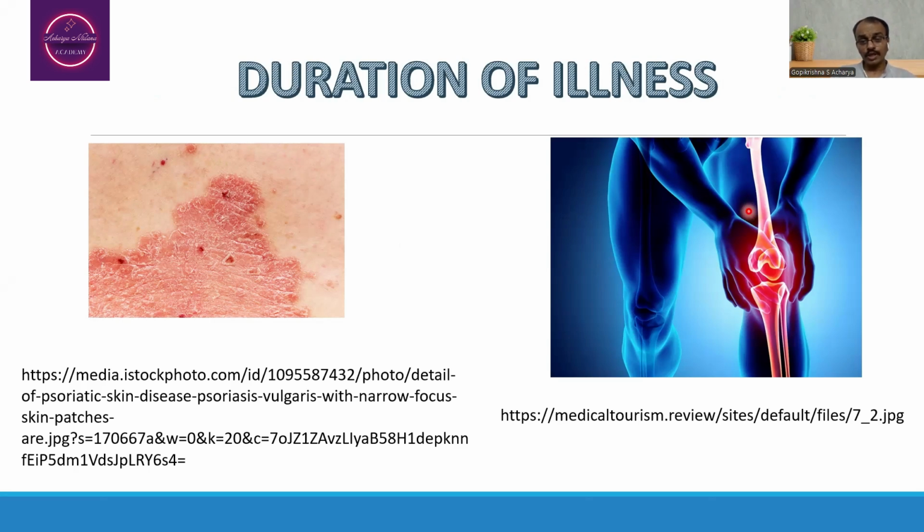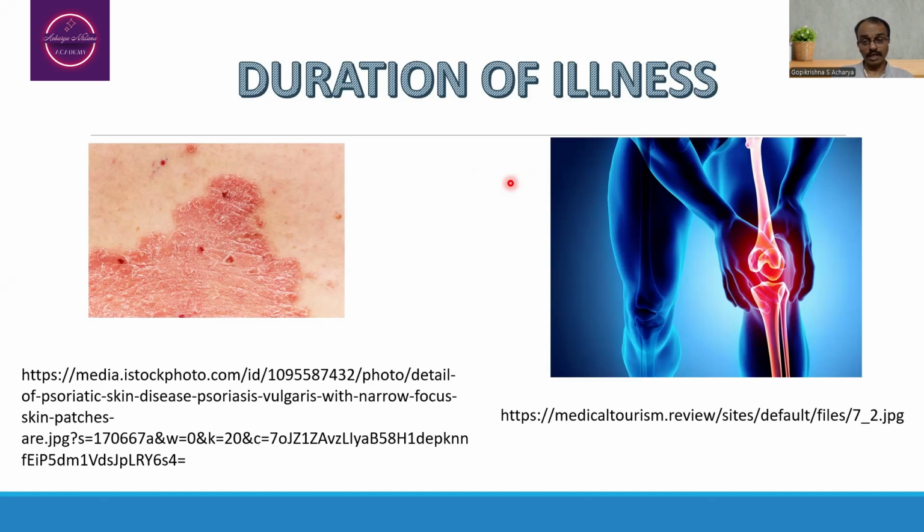When you think about the duration of an illness, if it is of shorter duration, that is comparatively easy to cure. Whereas if it has a longer duration, that is comparatively difficult to cure. In this way, the duration of an illness is helpful in deciding the prognosis of the disease.